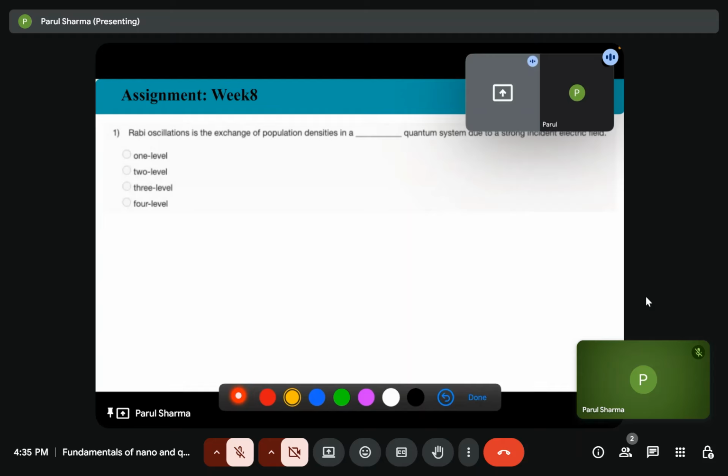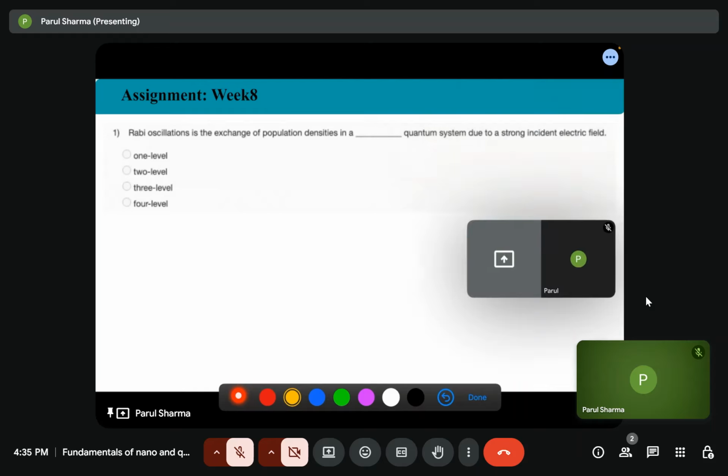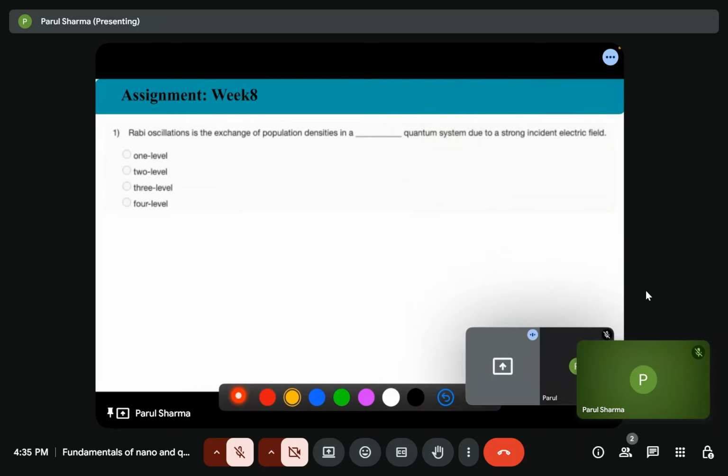So the first question is: Rabi oscillation is the exchange of population densities in a blank quantum system due to strong incident electric field. The options are 1 level, 2 level, 3 level, 4 level. So we have studied that it's the exchange of population densities between the ground state and the excited states.